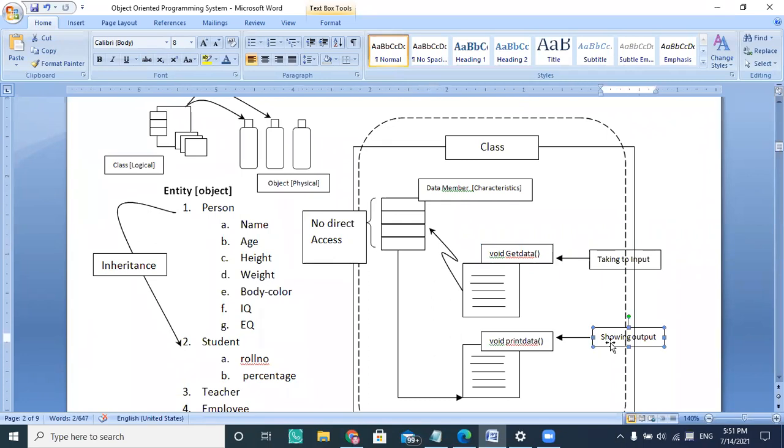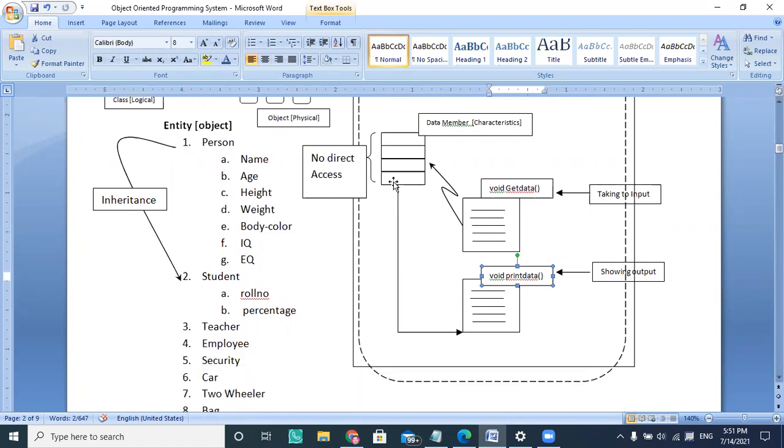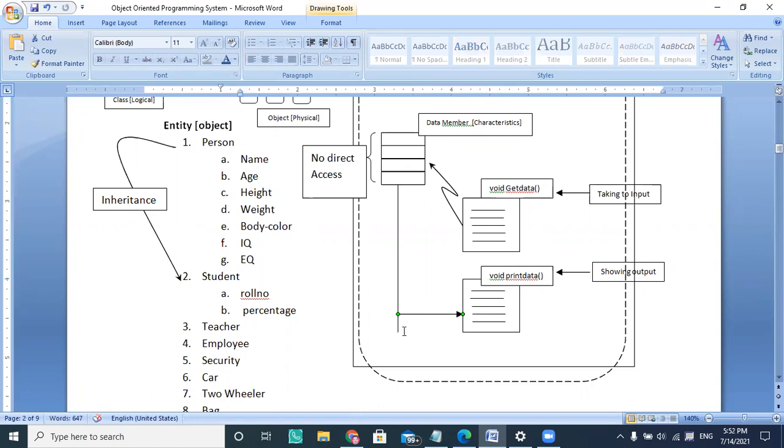There are some functions who are taking care of showing the content. So there is a show output data. Every class has this kind of functionality. Automatic initialization is also there, and that is called the constructor. So we are going to understand the use of constructor and how the automatic initializations are taking place.